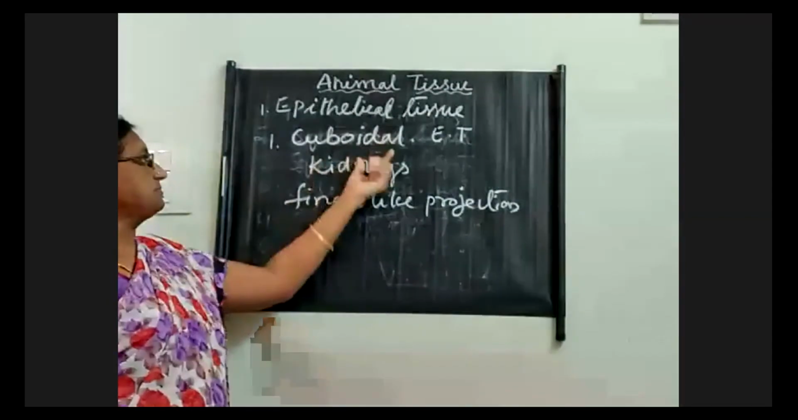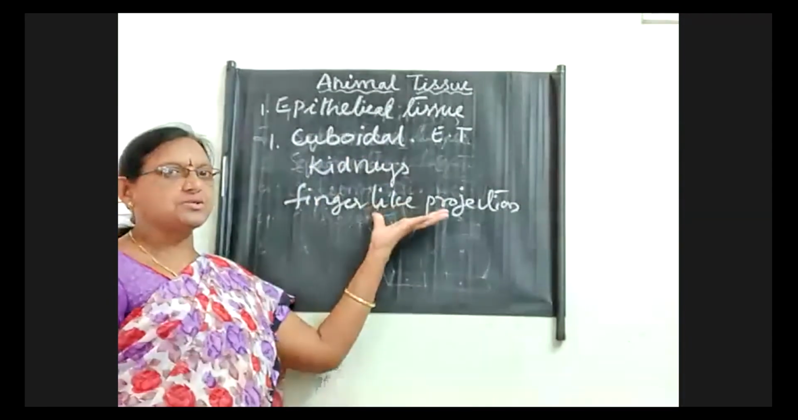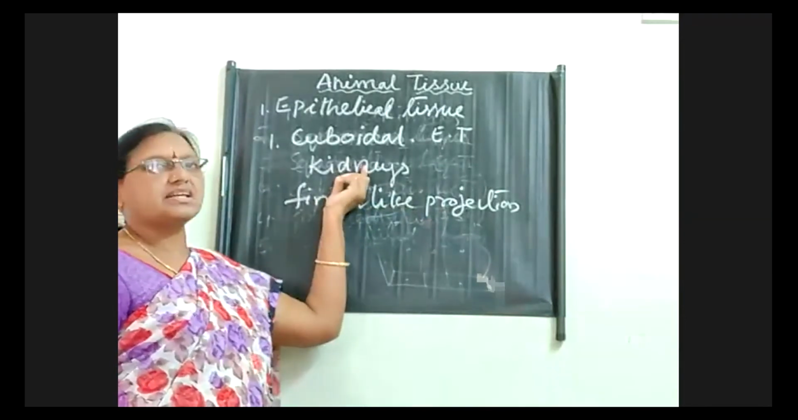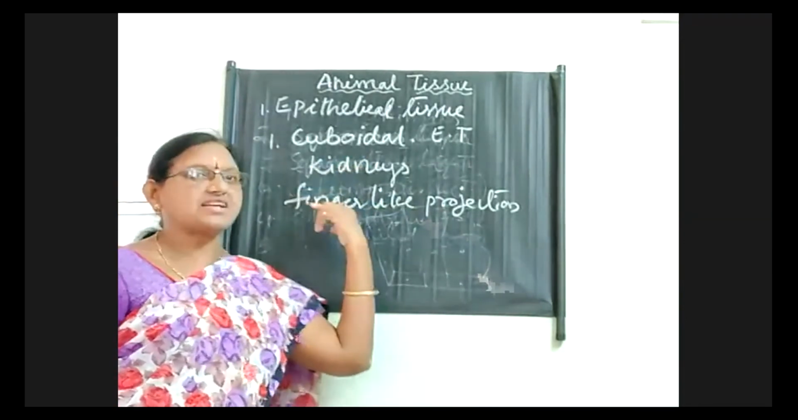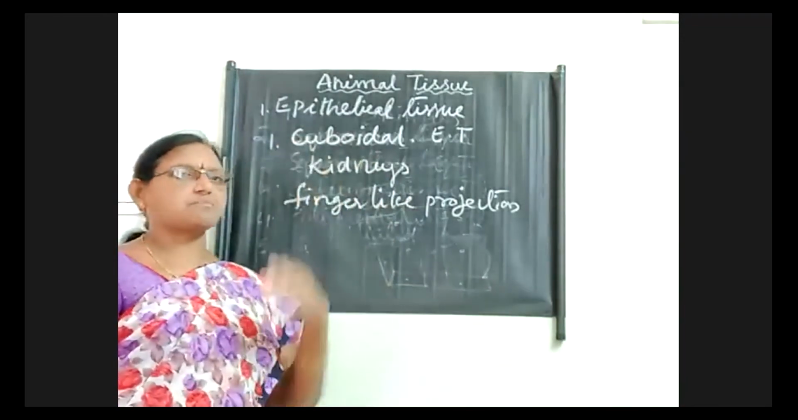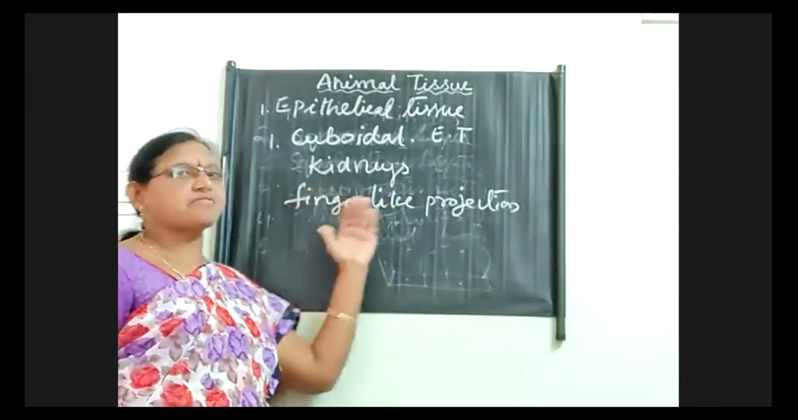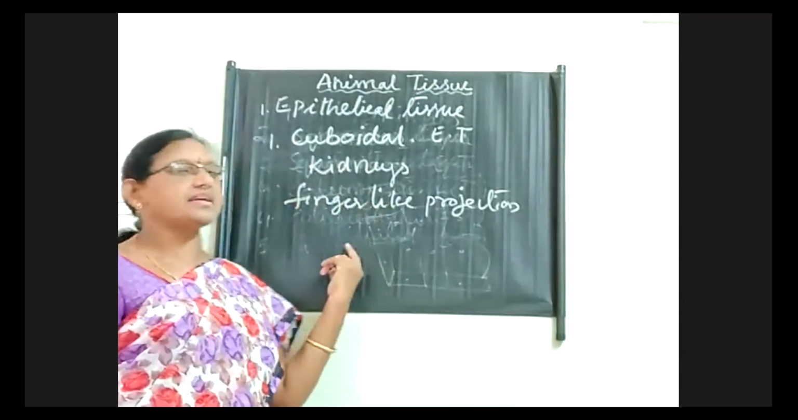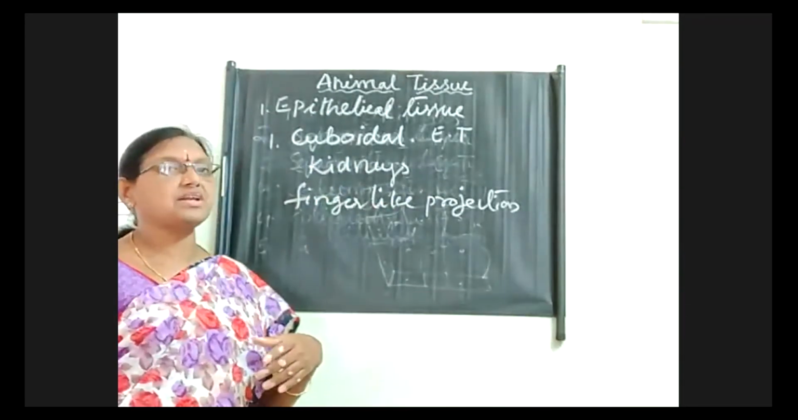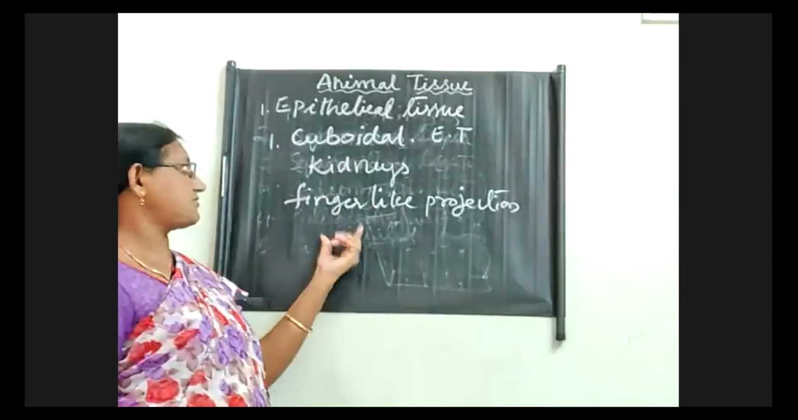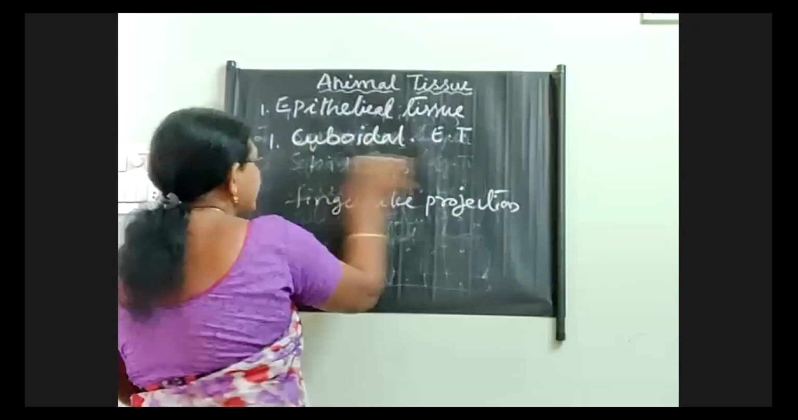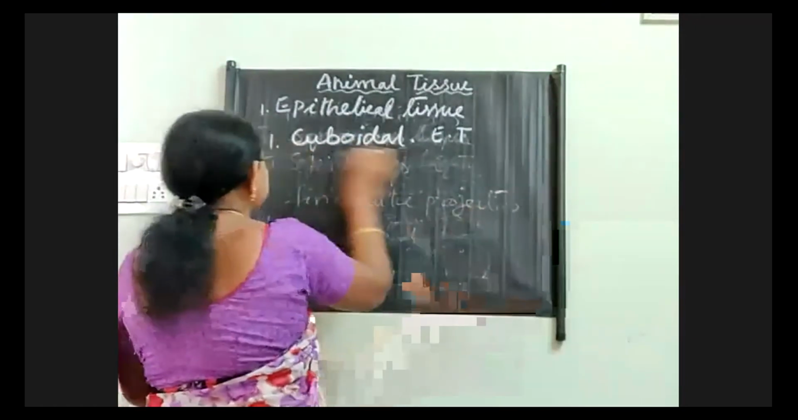This cuboidal epithelial tissue has a different pattern of functions, and I mentioned the kidney reabsorption function, children. Kidney tubules are different. The loop of Henle is one of the areas present in the kidneys. There the reabsorption of water takes place in our body itself. For that purpose, this cuboidal epithelial tissue is present. Next one is columnar epithelial tissue.